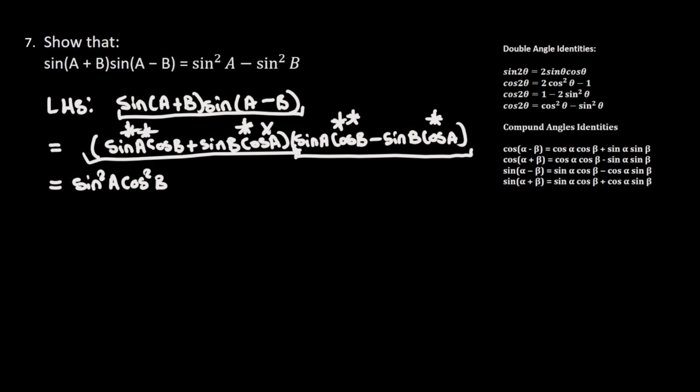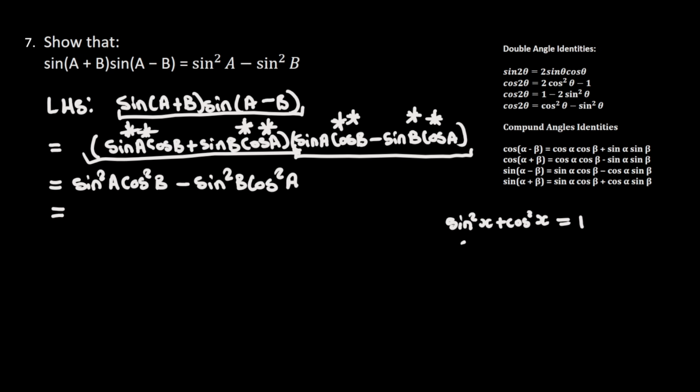And then I'm going to multiply this one and this one so that I get minus sine squared of b times cos squared of a. And then now I'm going to continue here. So we know that according to this trigonometric identity, sine squared of x plus cos squared of x is equal to 1.